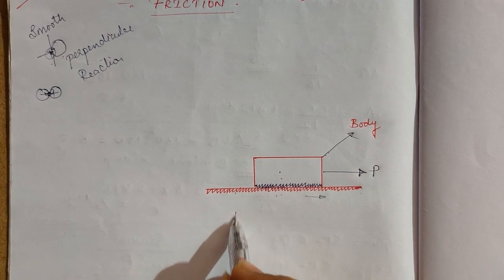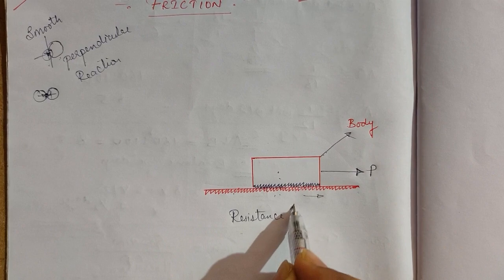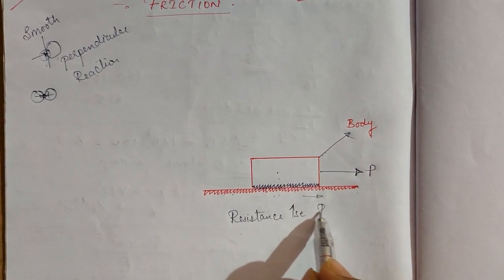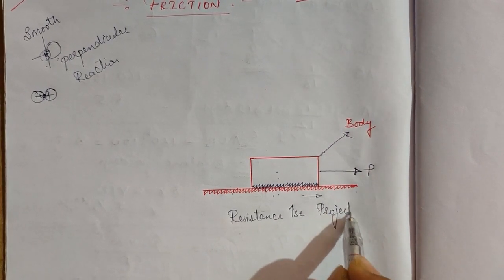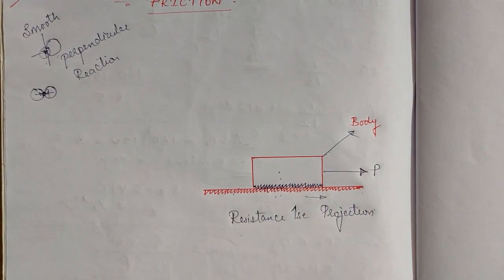This resistance increases with increase in projection. It means that if the surface is rougher, the resistance to the movement of that body on that surface will be more.